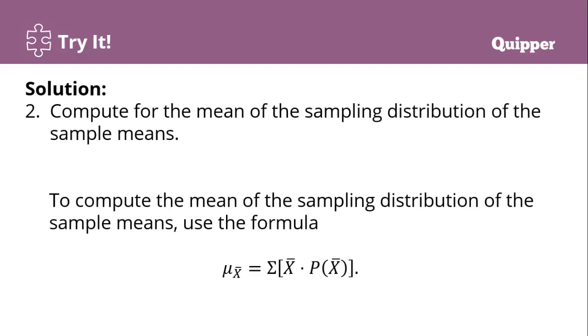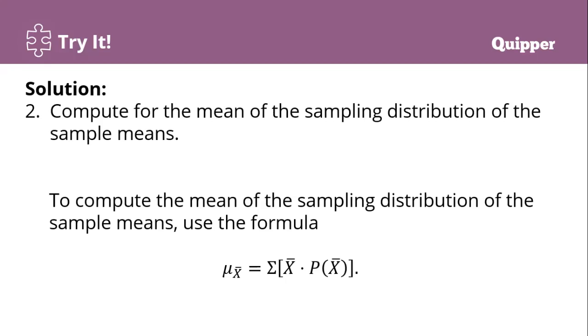Okay? Now, to find the mean of the sampling distribution of the sample mean, katong expected value of the mean. Ang formula to compute the mean of the sampling distribution of the sample mean, use the formula with the symbol for the mean of the sampling distribution of the sample mean, which is equal to the summation of the sample mean times the probability of the mean.